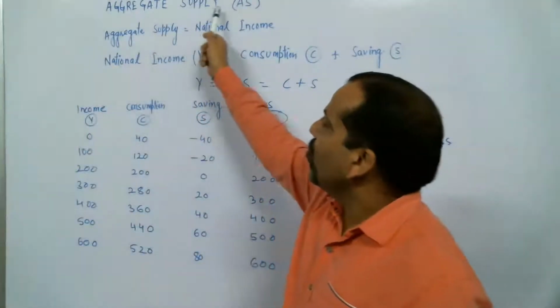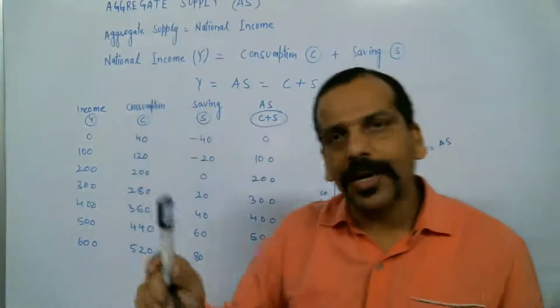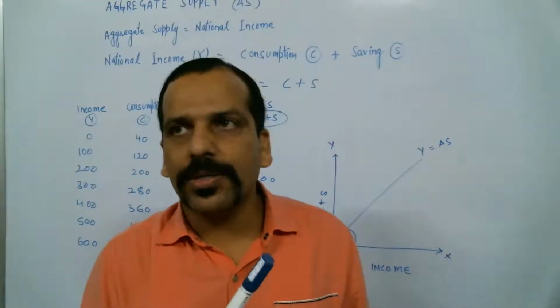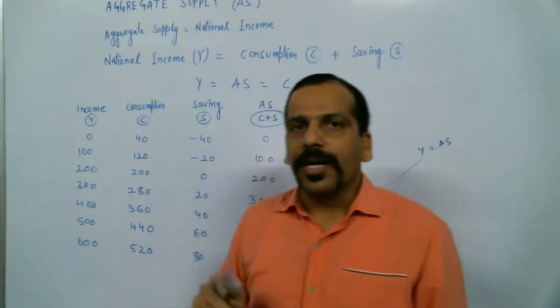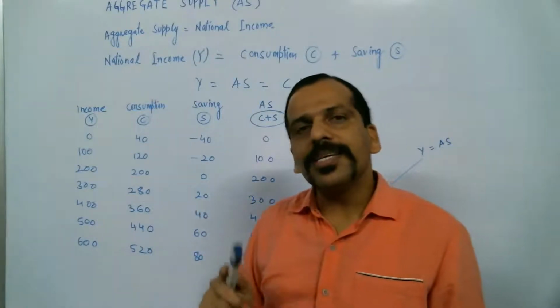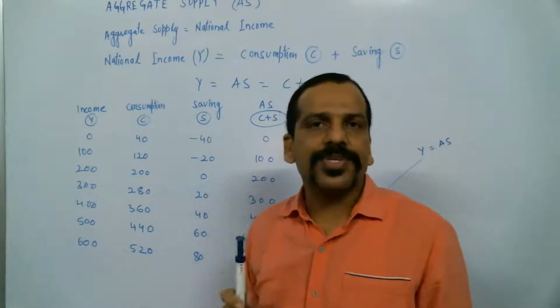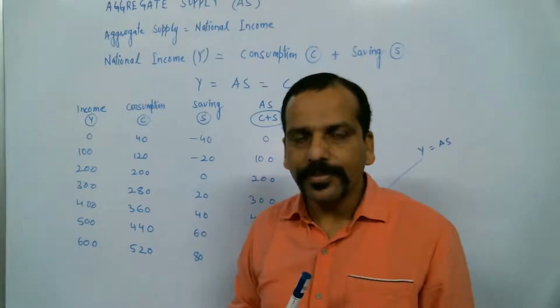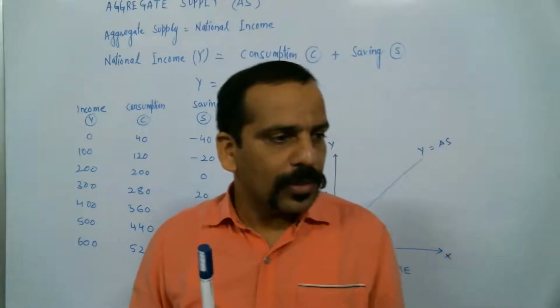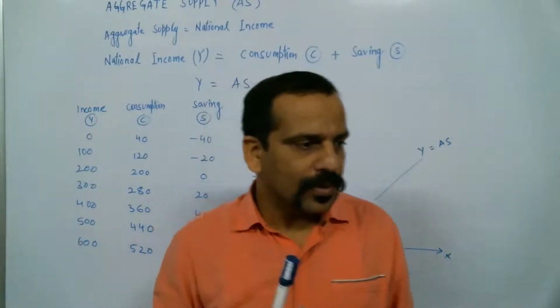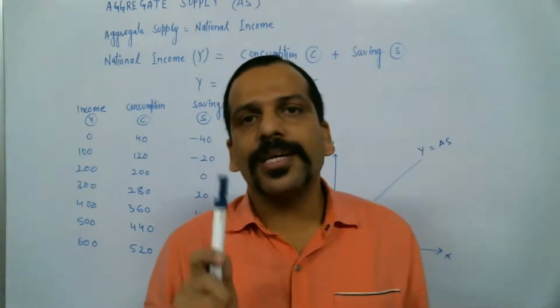The definition of aggregate supply. Supply I taught you in microeconomics, in the previous class. Now, aggregate supply means the supply of all the goods and services in the economy. And who will give you the supply? Suppliers are there, producers are there.